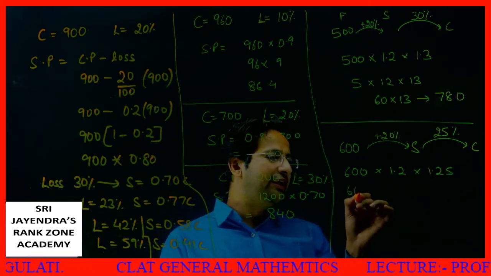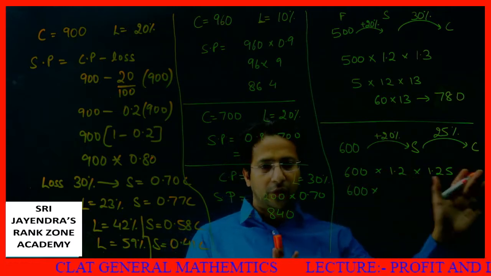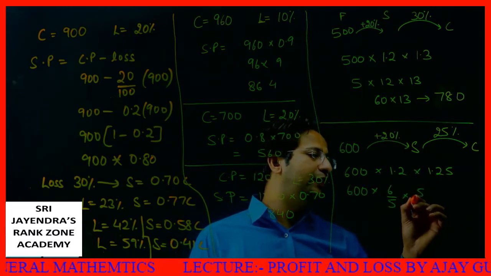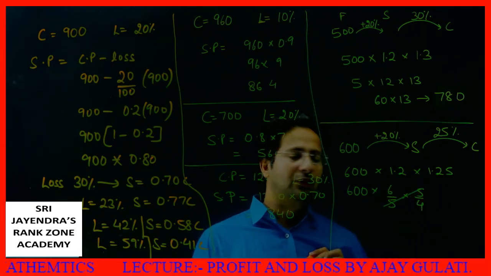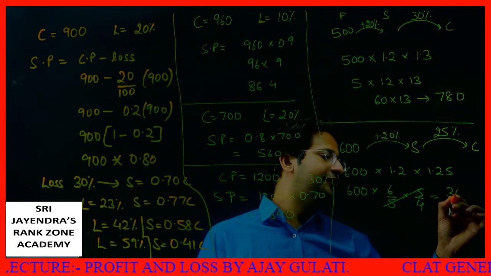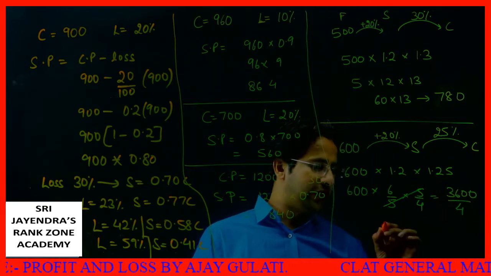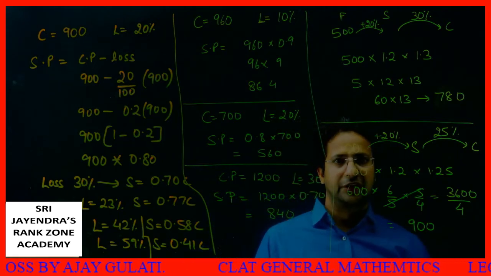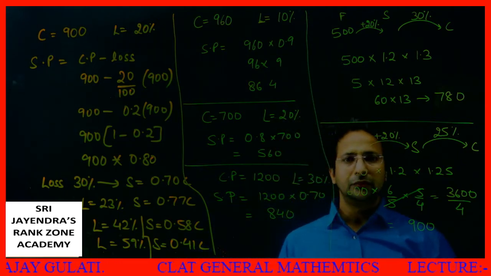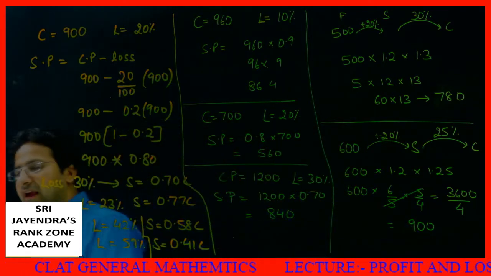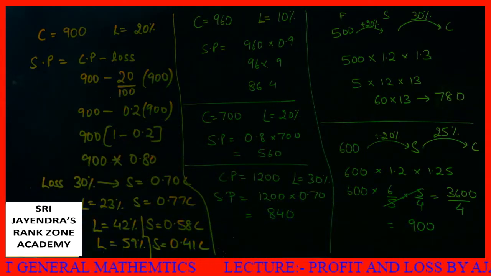Or you can directly say 600, and do this multiplication if you want. 1.2 is, I know, 6 by 5 and 1.25 is 5 by 4. So here the calculation becomes a bit easy. 600 into 6 will give me 3600. Divided by 4, this value will be 900. I hope this is clear to all of you. Okay, all my dear students, just copy this part. Take a screenshot if you are willing to. I'll be moving ahead.